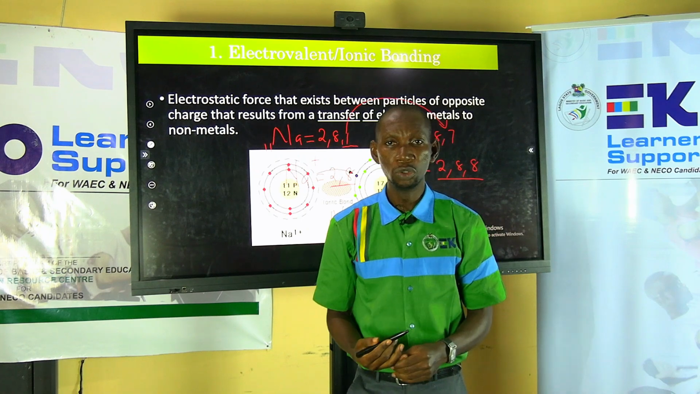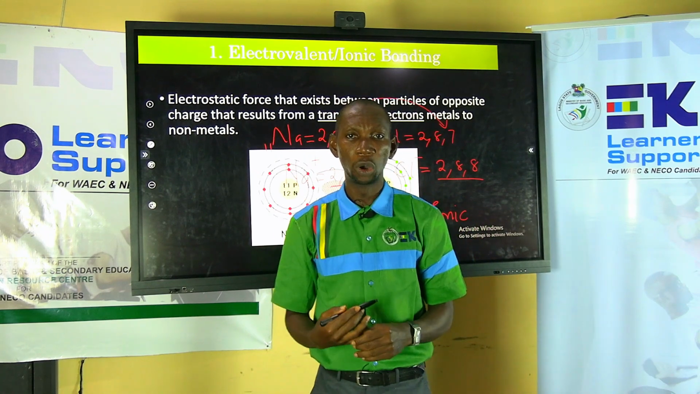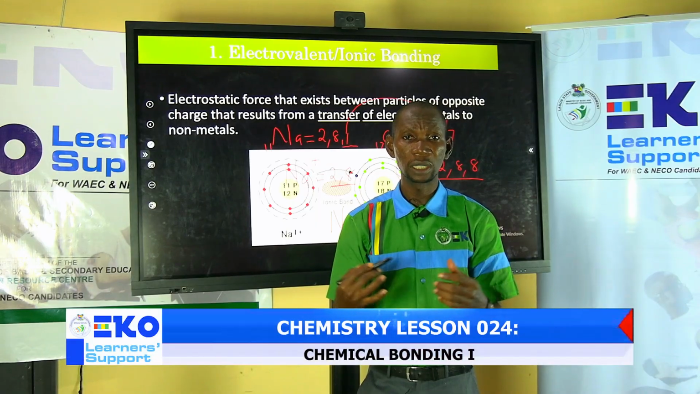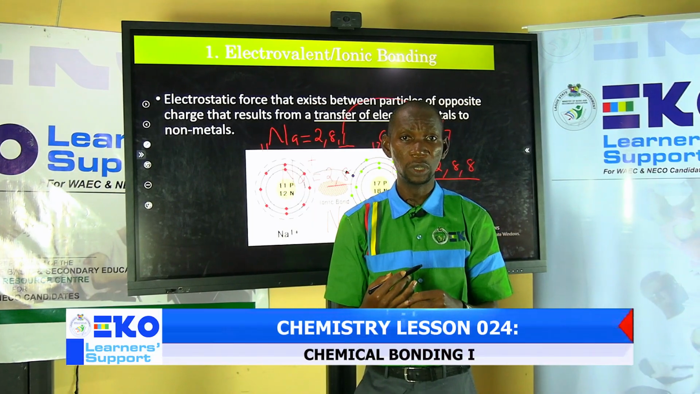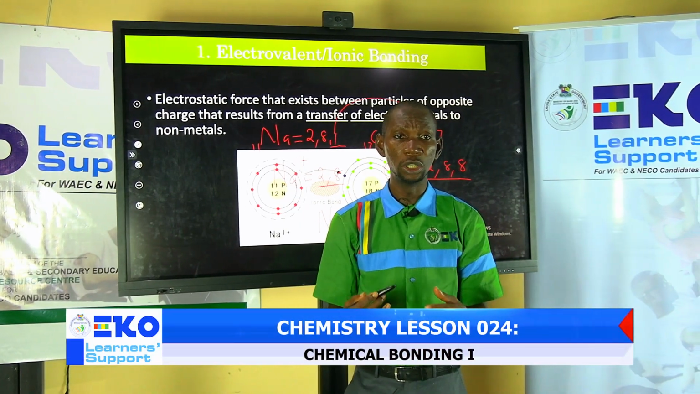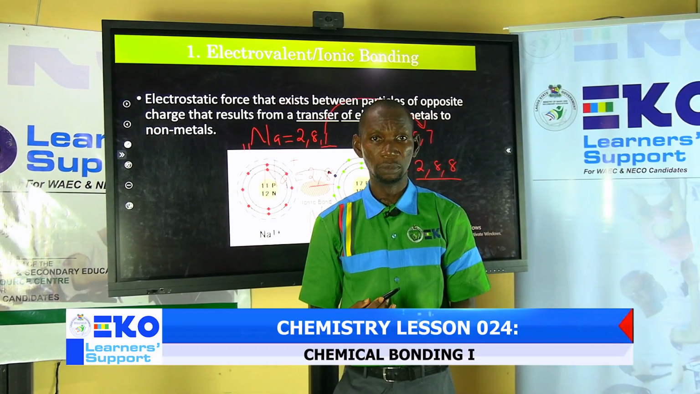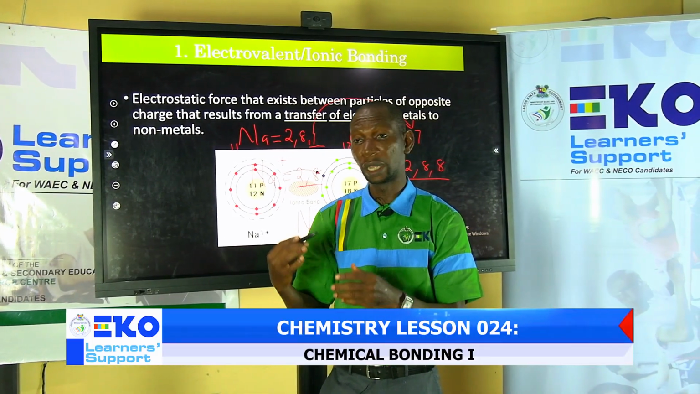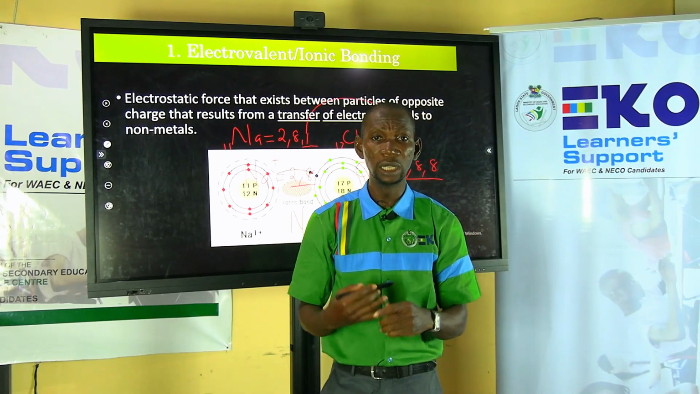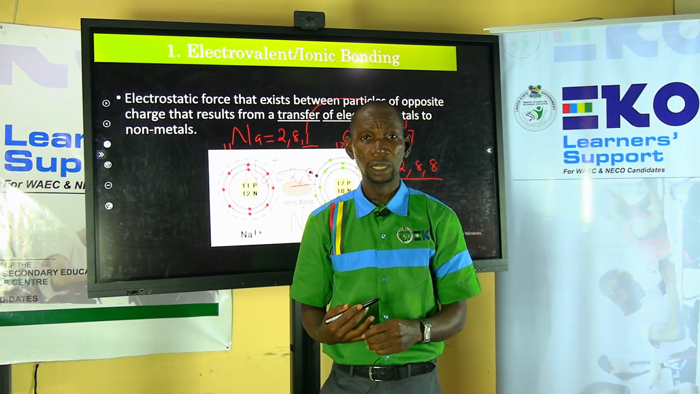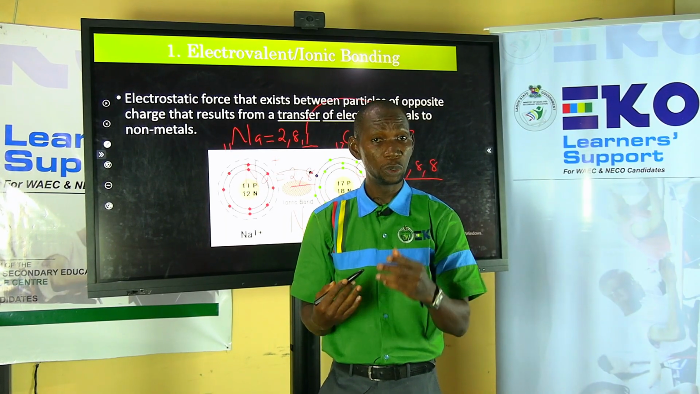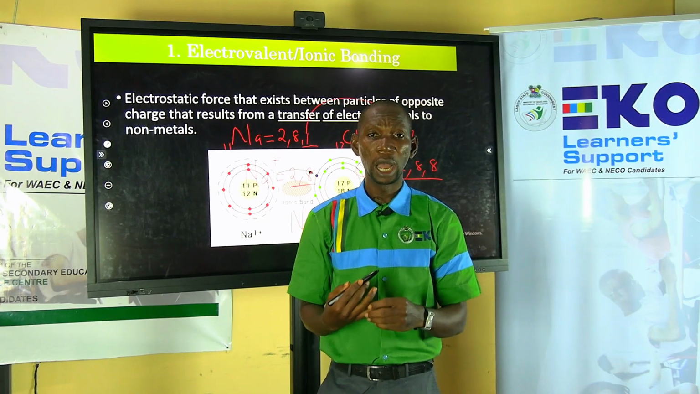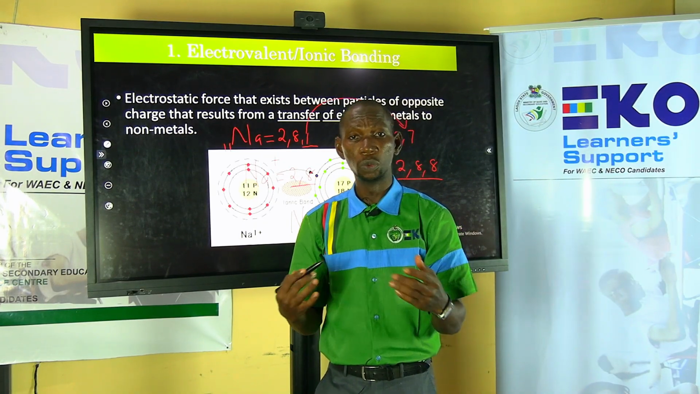They usually have high boiling and melting points. Because of the strong electrostatic force of attraction between them, it requires a lot of energy to break them down. And so the boiling point and the melting point of electrovalent compounds are usually high. Another characteristic, I hope you are documenting this, is that ionic compounds are usually soluble in water.